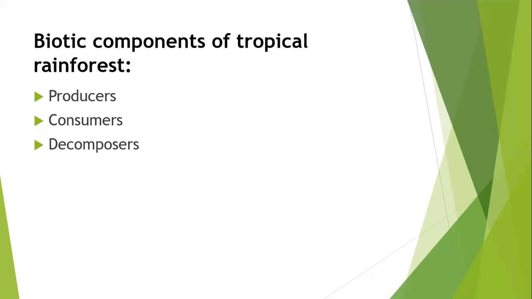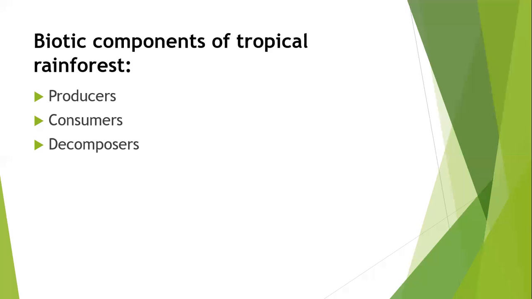The producers of the tropical rainforest are plants. Because of the heavy rain, warm temperature, and high humidity, some of these producers cannot be found anywhere else in the world. The most common producers of rainforest are canopy trees,